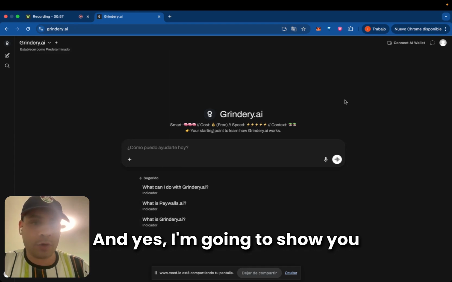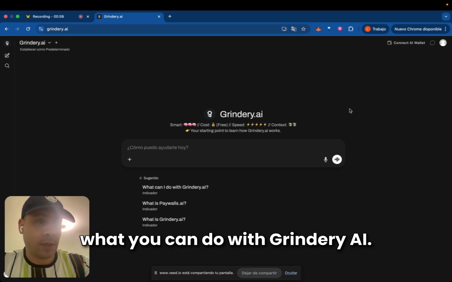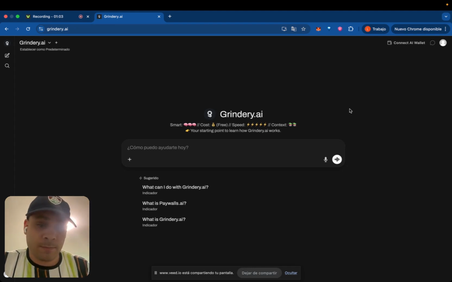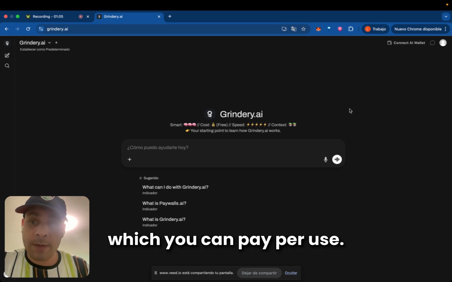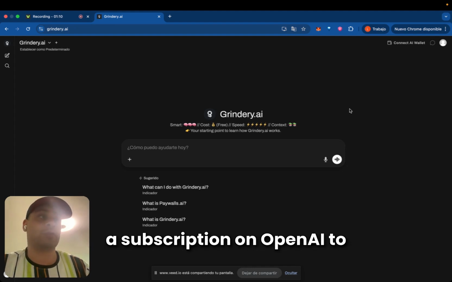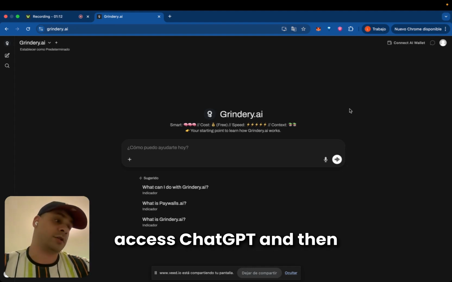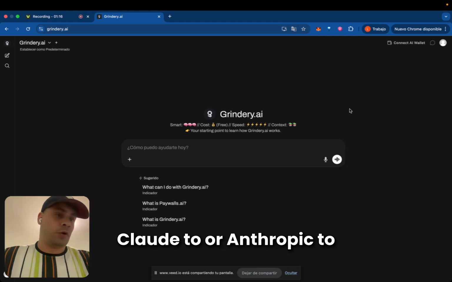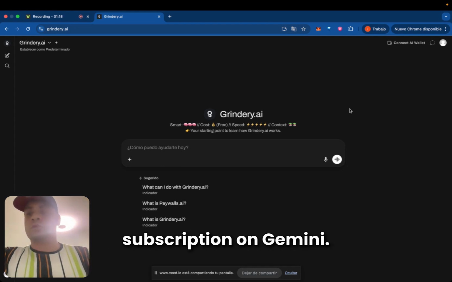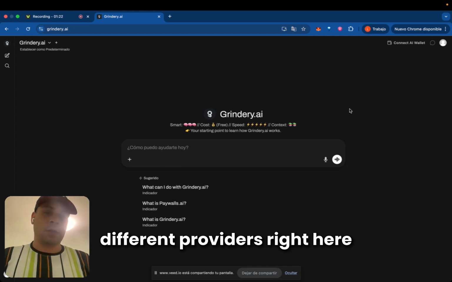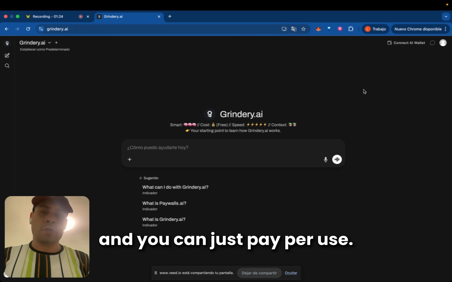I'm going to show you what you can do with Grindery AI. This is the first multimodal assistant which you can pay per use. You can see the benefit of this. You don't need anymore to have a subscription on OpenAI to access ChatGPT, and then another subscription on Anthropic to access Claude, then another subscription on Gemini. You have all the models from different providers right here, and you can just pay per use.